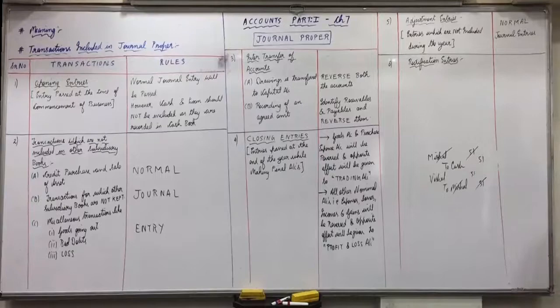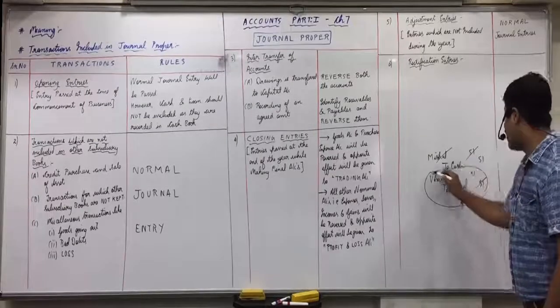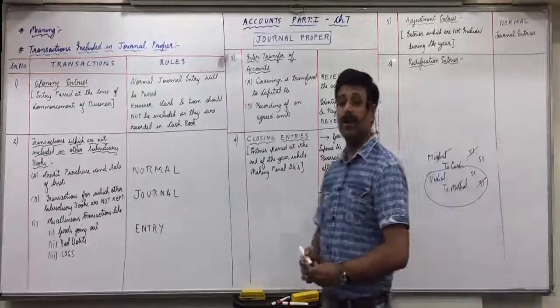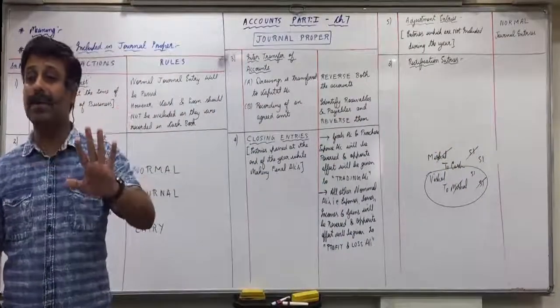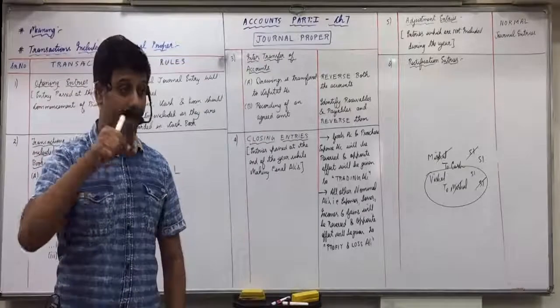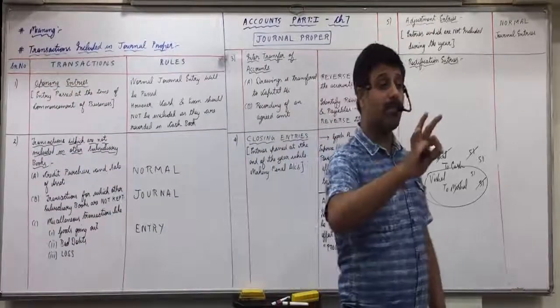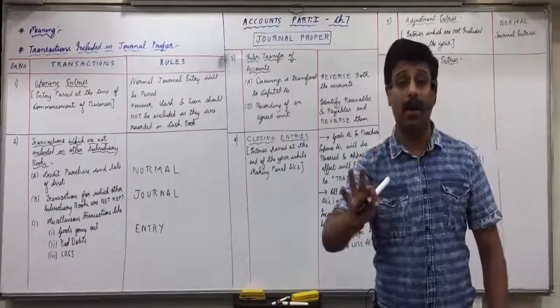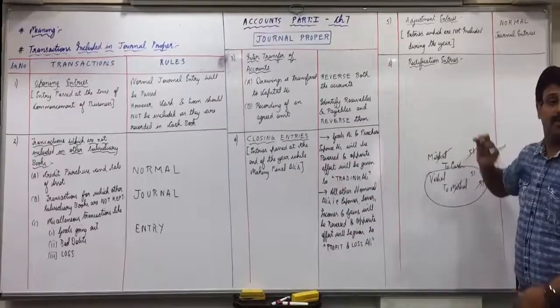What is the combined entry? Vishal to cash. This one more entry what I have passed is called rectification. So in accounts you cannot do the correction by cancelling or overwriting or white-inking it. How are you supposed to do the correction in any accounts mistake? By passing one more journal entry which is called rectification.